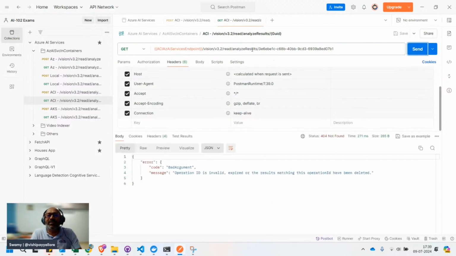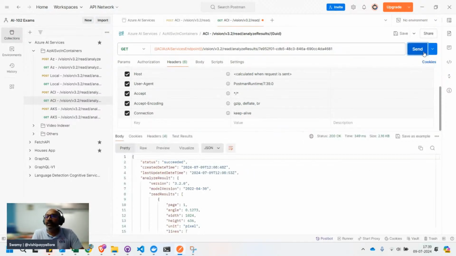So that operation ID is invalid. This one I created a few hours ago. Oh, I'm sorry, that was the wrong one. That was the previous one. This is the correct one. No, you see this, it's able to communicate.